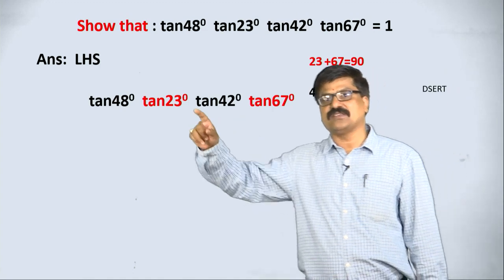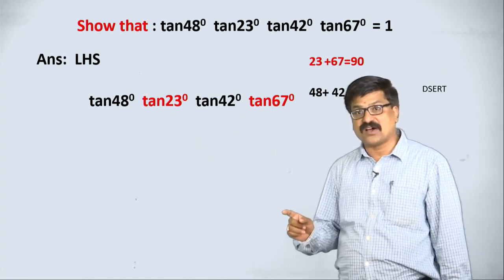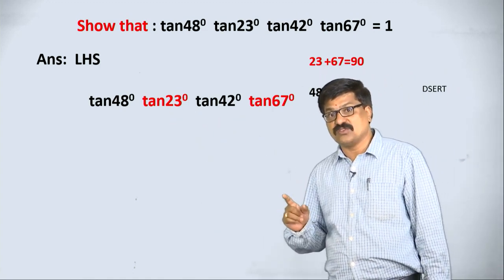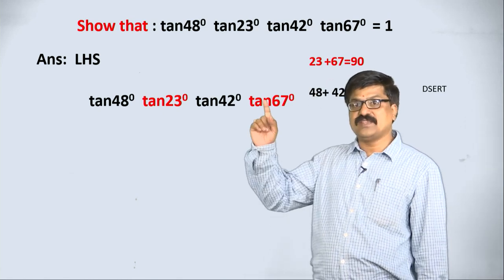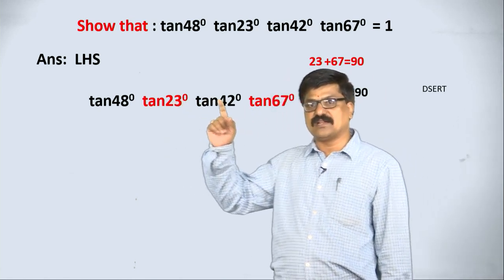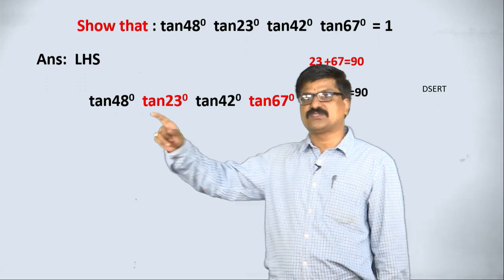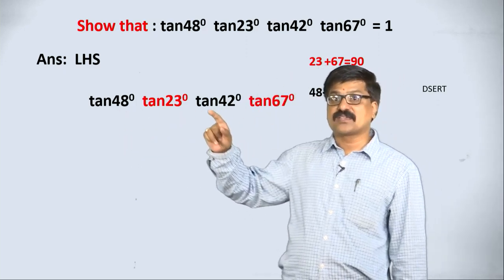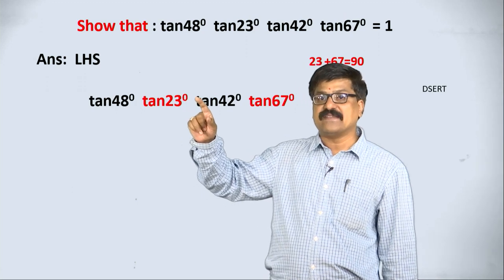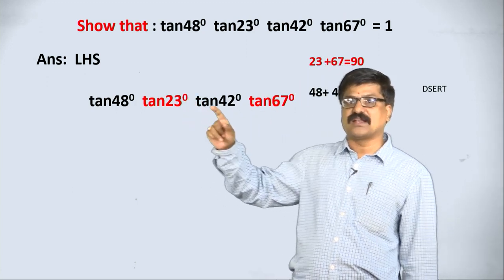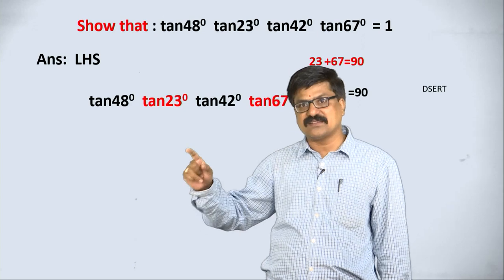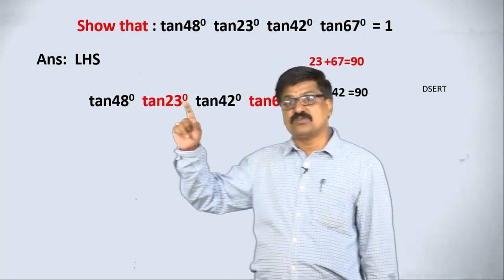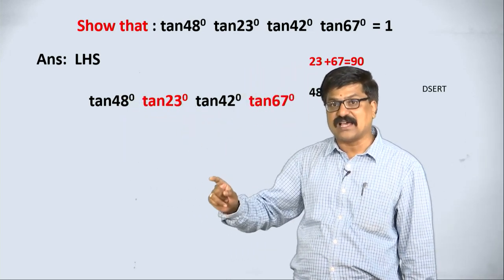Similarly for these two. Now in the next step you must be very careful, this and this, that is the first group, these two are in the second group. While applying the next step, keep the smaller angle as it is. In this group, the smaller angle is 23, I am writing as it is. In these two, 42 is the smaller one, write as it is.